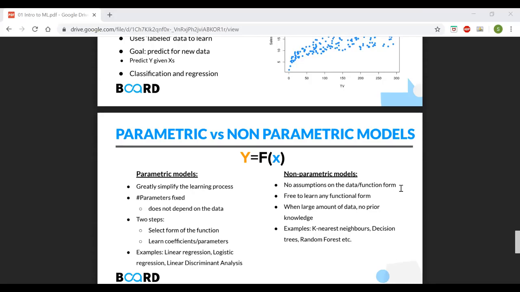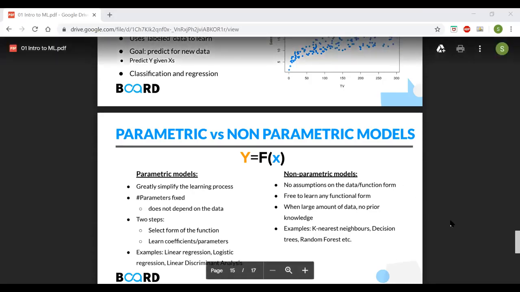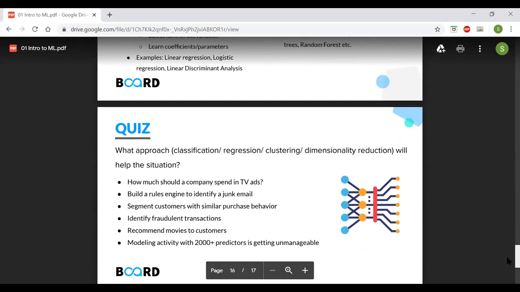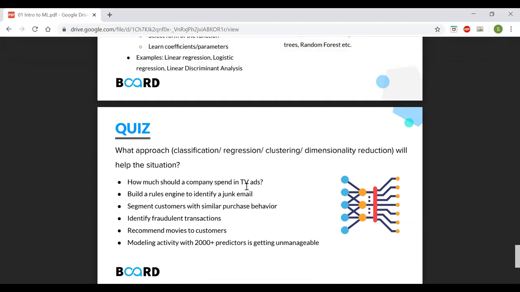So this is the basic difference between a parametric and non-parametric model. Okay, so we'll do some very basic quiz. The task is to say whether these algorithms, whatever is present on the slide, are a classification, a regression, or an unsupervised algorithm. First, we'll talk whether it is supervised or unsupervised. If it is supervised, then we'll say whether it is a classification or regression problem, right?